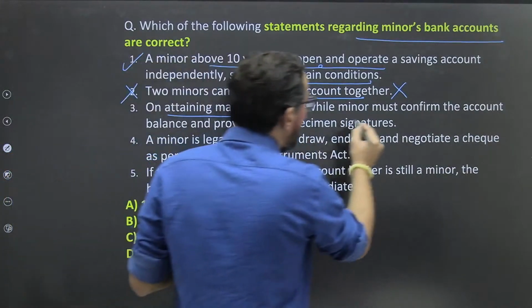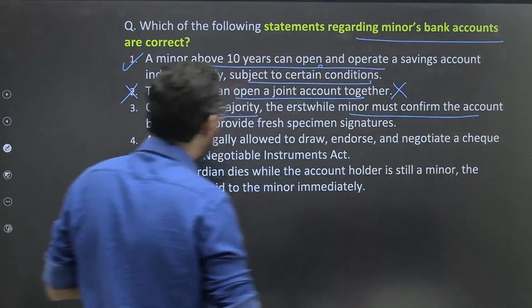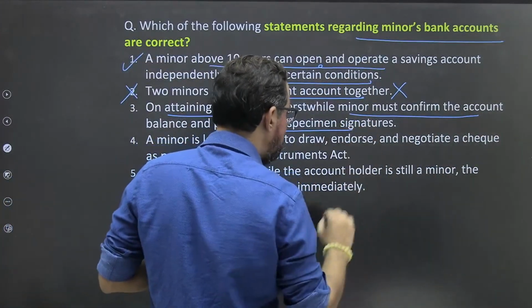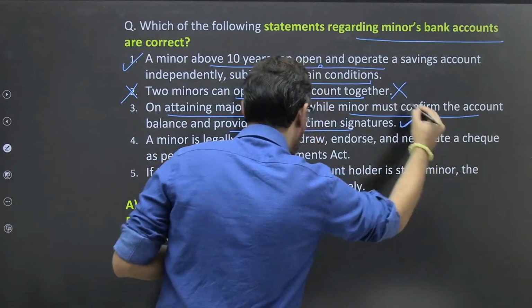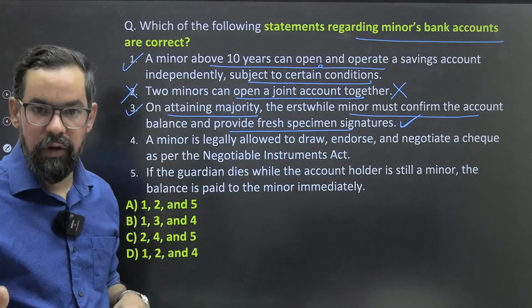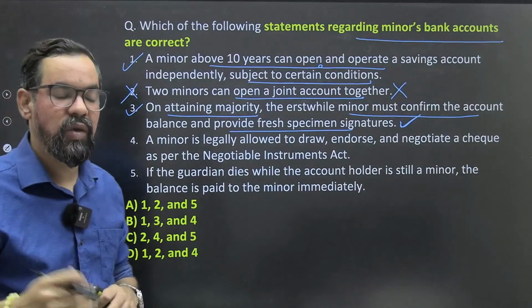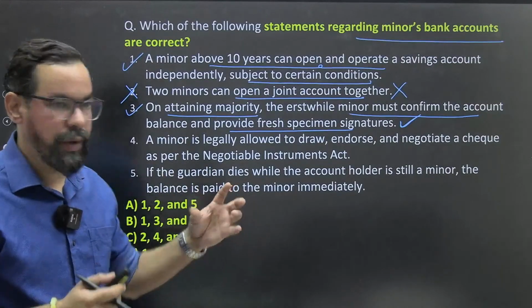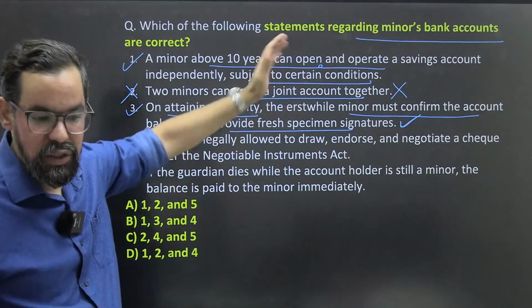The erstwhile minor must confirm the account balance and provide fresh specimen signatures. This is again 100% true. So now that account will be converted into a normal account, and we will ask if they want to change the signature or stay with that particular one. And that will be their permanent signature for that particular account.